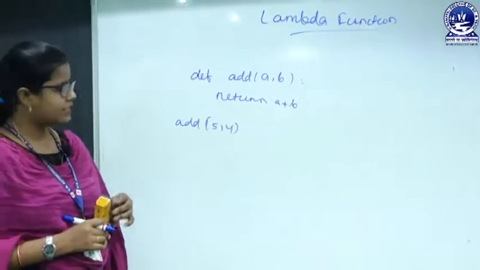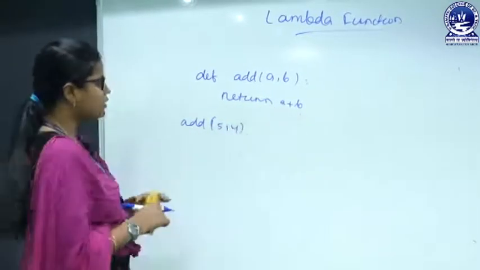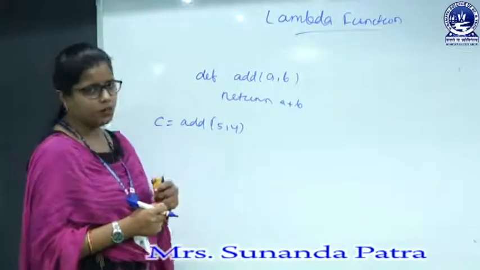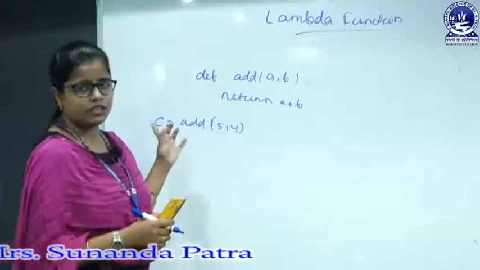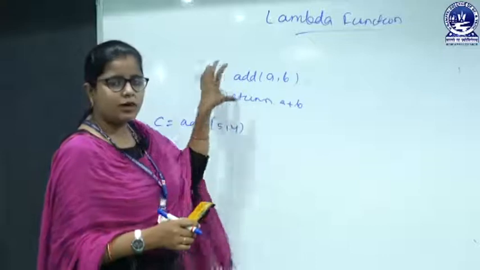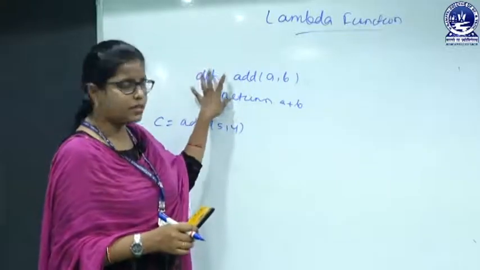So what will be the result? It will return A plus B, that is 5 plus 4 will be 9. Suppose I am writing here C equals add(5, 4) and I will go for printing the C value. Okay, let it be whatever it may be, just concerned about this function definition.